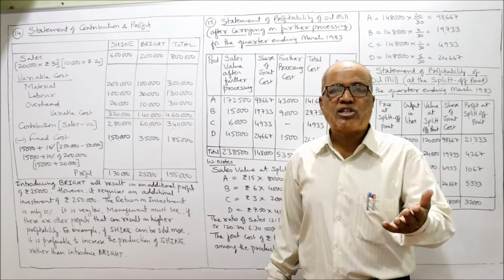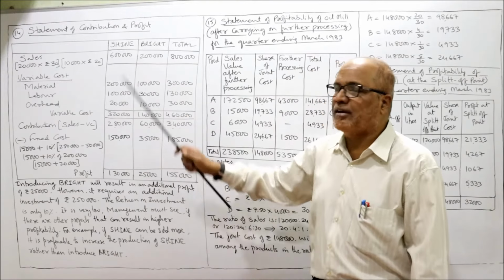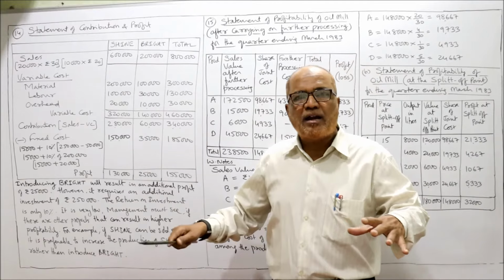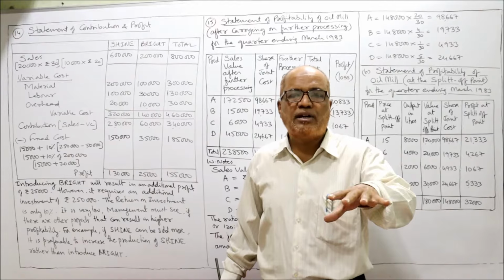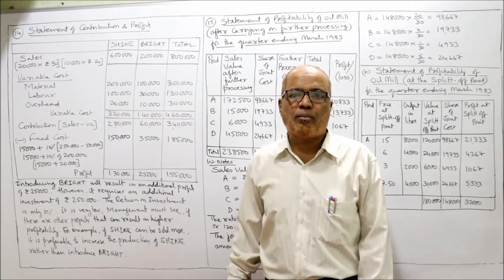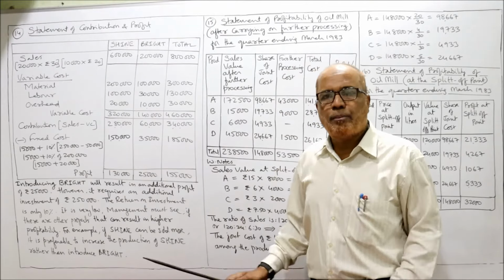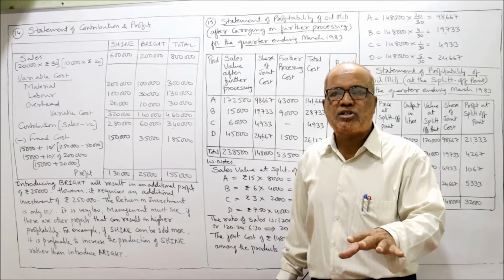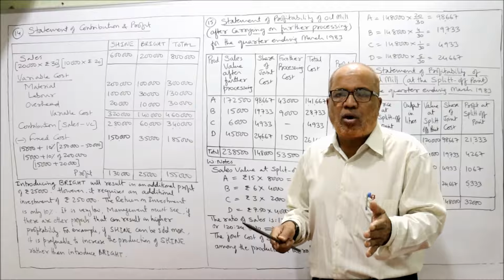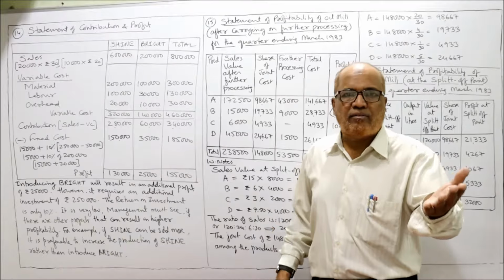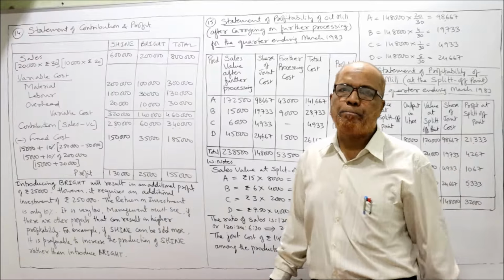So we should expand the Shine instead of making the Bright. We can expand the production of Shine if there is a possibility that Shine can be sold in more units, because the Bright product will give the profit, but the profitability is very low. So see if there is any other option which gives more profitability, we can evaluate. Otherwise, we can go for Bright.